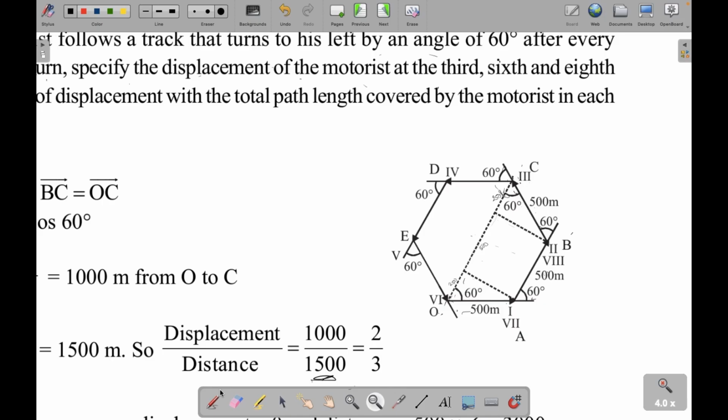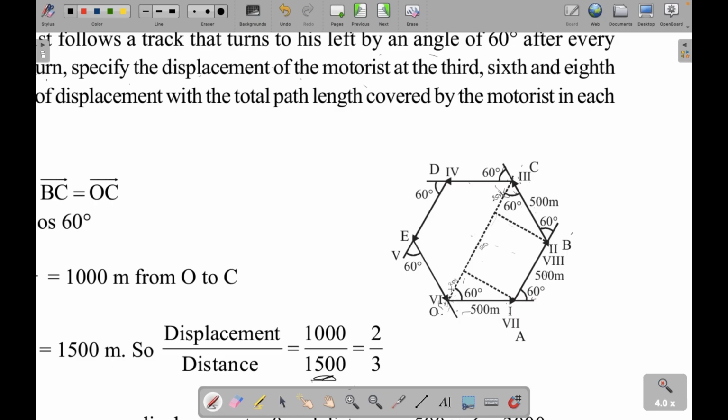Now we have the sixth position. So this is the first turn, this is the second, third, fourth, fifth, sixth. So at the sixth turn, you will be starting at the initial point. So what is the displacement here? 0.